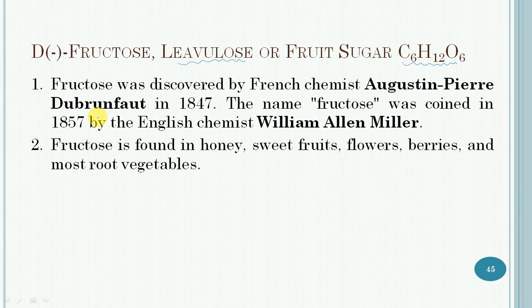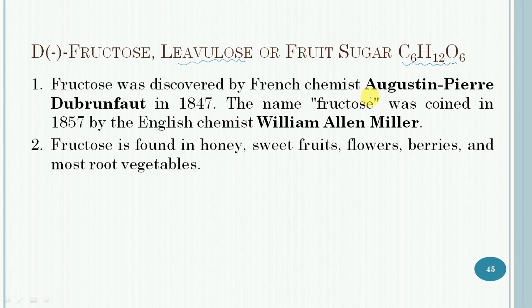It is one of the three dietary monosaccharides, along with glucose and galactose, that are directly absorbed into blood during digestion. Fructose was discovered by French chemist Augustin Pierre Dubrunfaut in 1847.